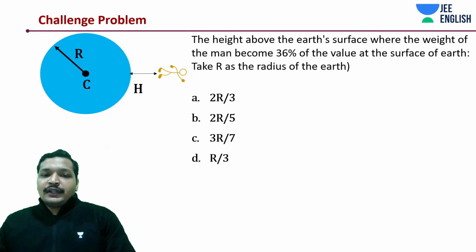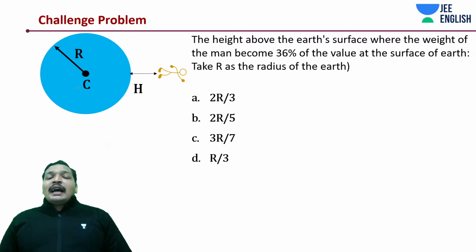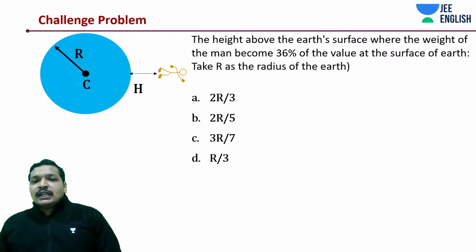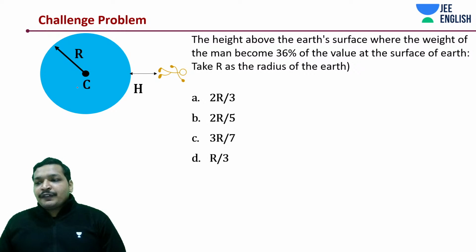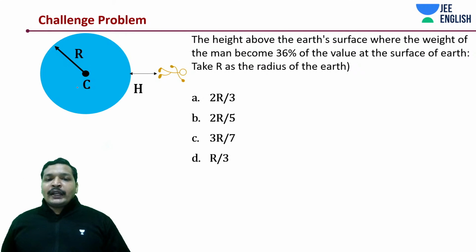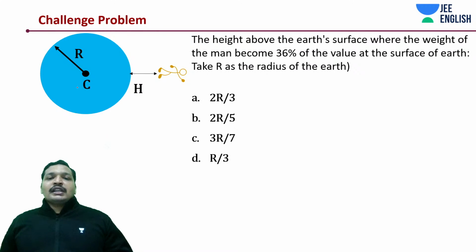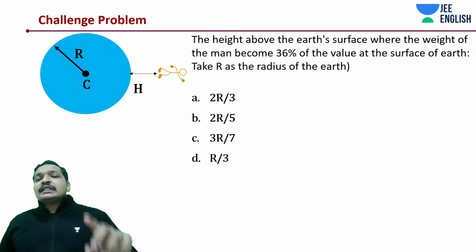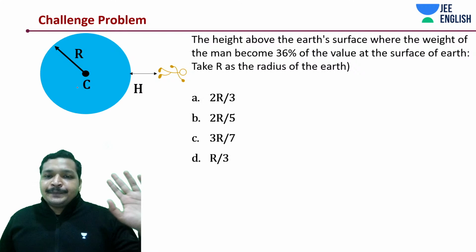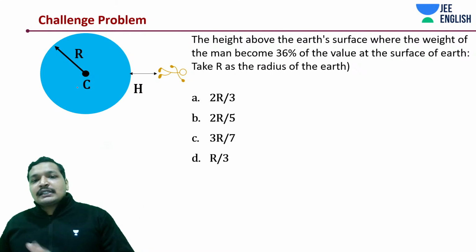From here we know R is equal to H. Okay, this is one of the most popular problems. The height above the earth's surface where the weight of the man becomes 36% of the value at the surface of the earth. A very similar problem. Take a moment. Students who have understood the concept should quickly say that R plus H whole square is equal to 36% of R square. As simple as that.